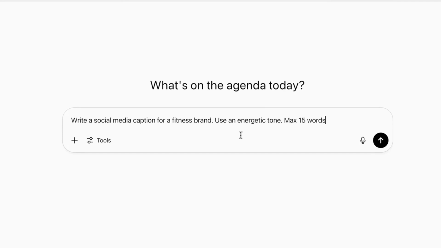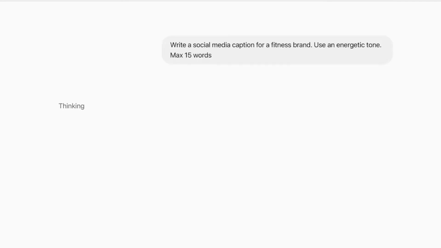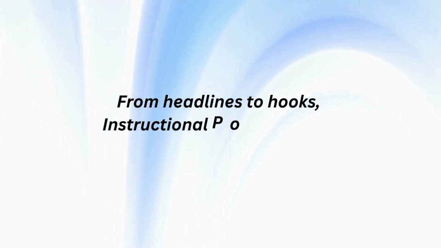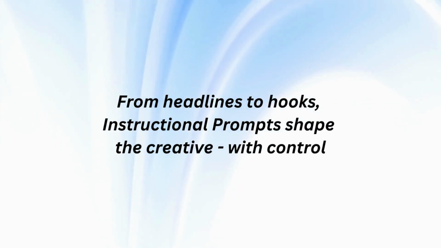In marketing, the prompt is: write a social media caption for a fitness brand. Use an energetic tone, max 15 words. Push harder, breathe deeper, go stronger. Your fitness revolution starts now. This is the output provided by the AI. From headlines to hooks, instructional prompts shape the creative with control.